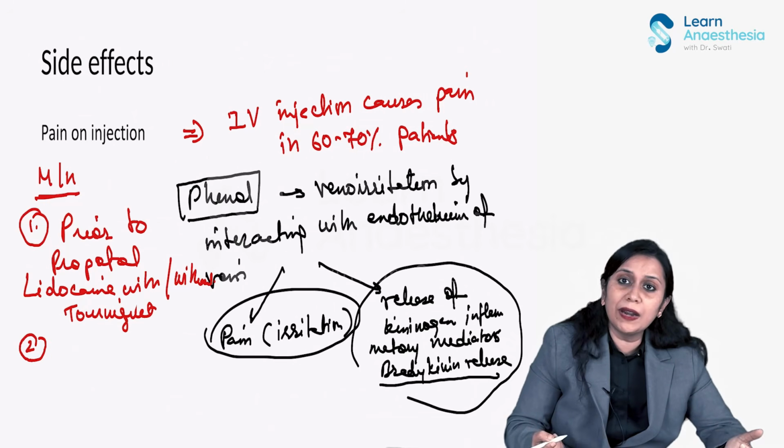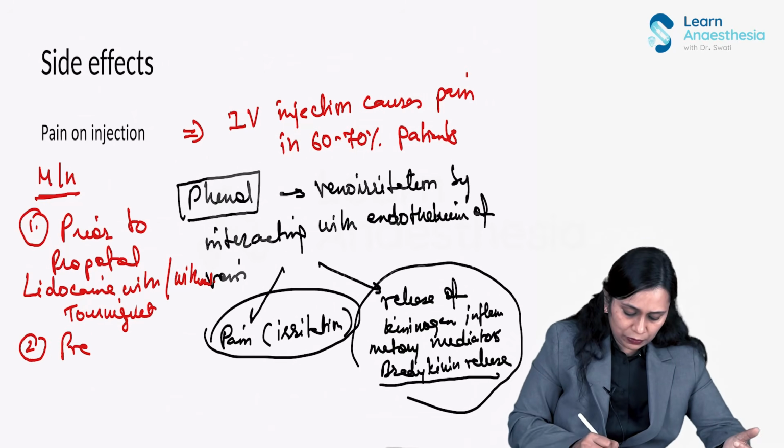Then pre-treatment with opioids, for the nociceptive effect.